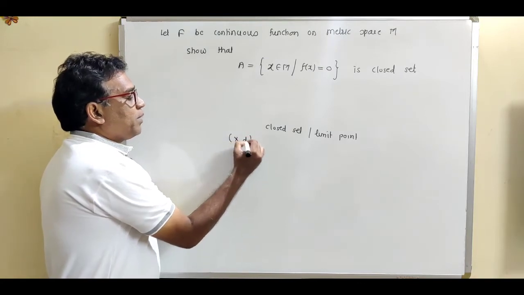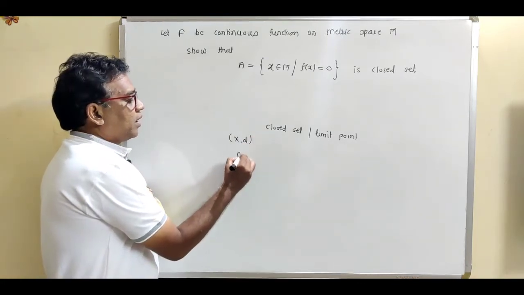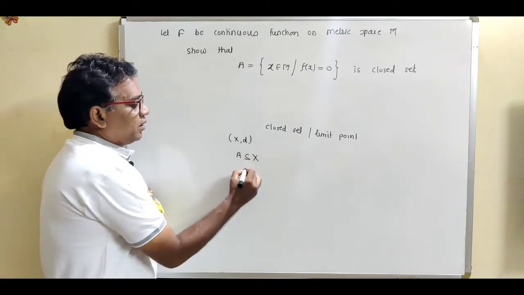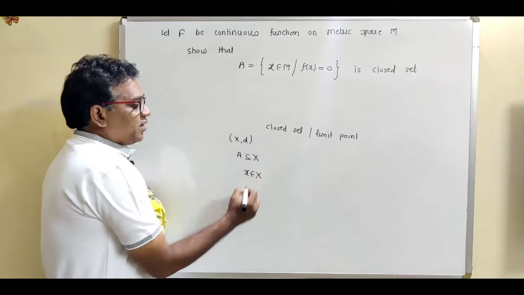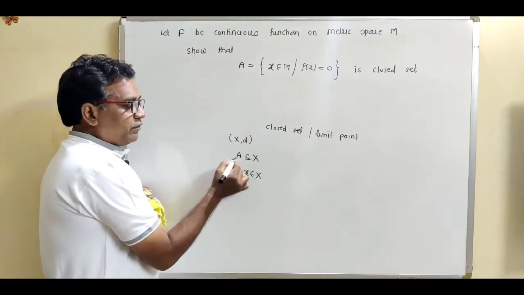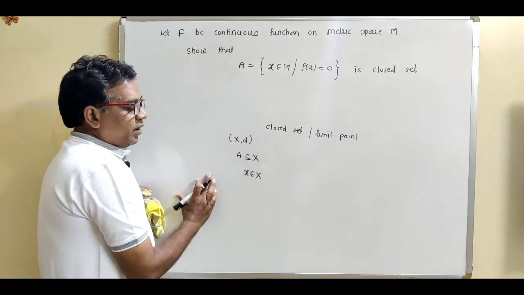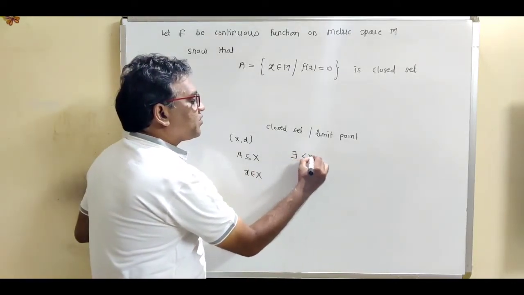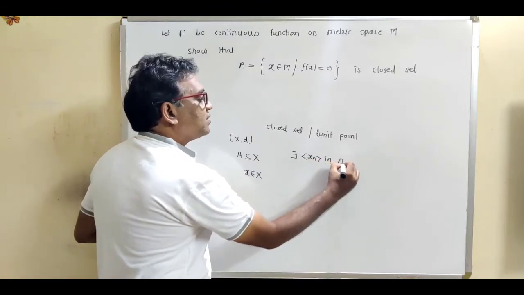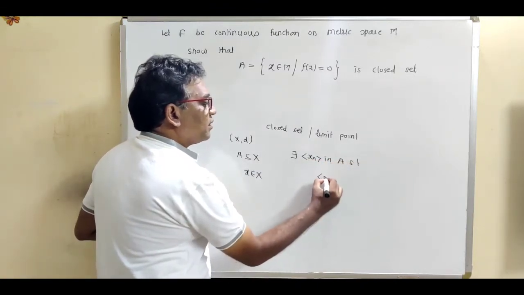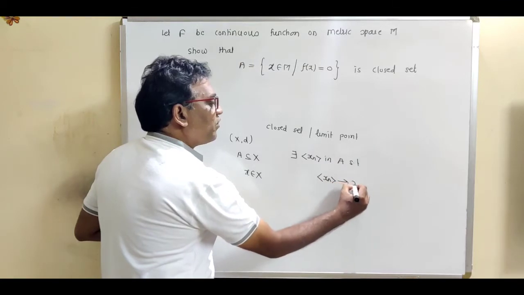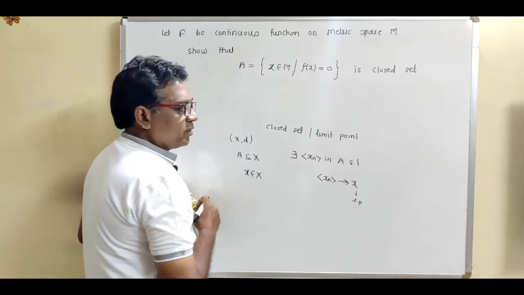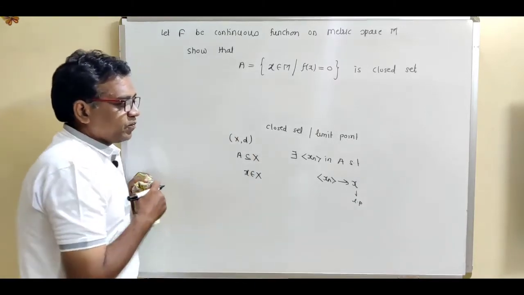If (X, d) is a metric space and suppose A is a subset of X, then x belonging to X is said to be a limit point for the set A. Limit point means there exists a sequence xn in A such that this sequence xn converges to x, then this x is called the limit point.